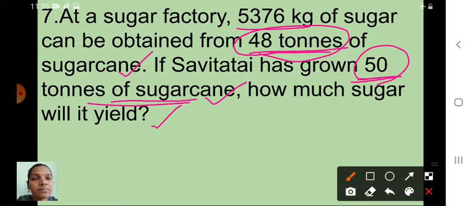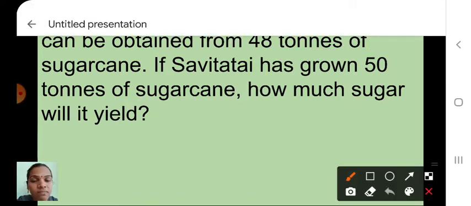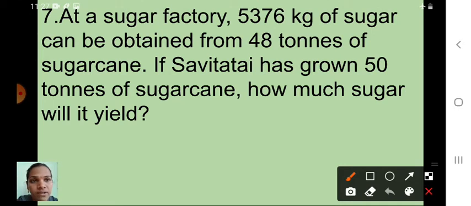So for 1 ton, how much sugar can be obtained, we have to find first. Afterwards, we can find for 50 tons how much sugar will be yielded. Okay, children. See here for that statement, which value we have to write on left hand side, which one we have to write on right hand side. I will tell you.